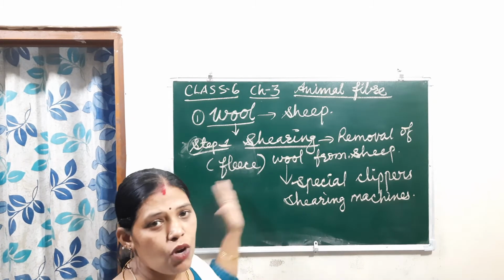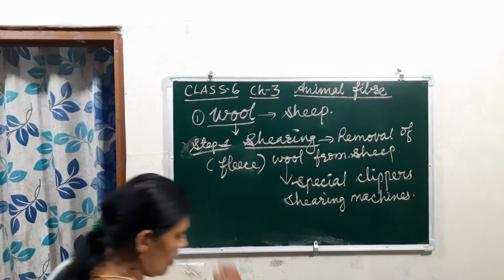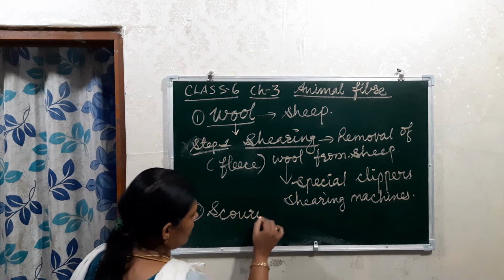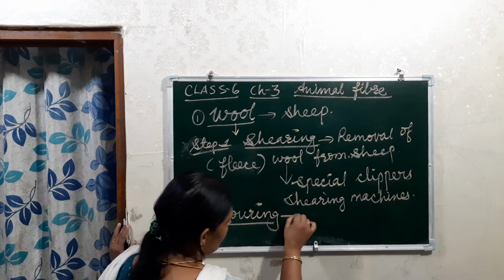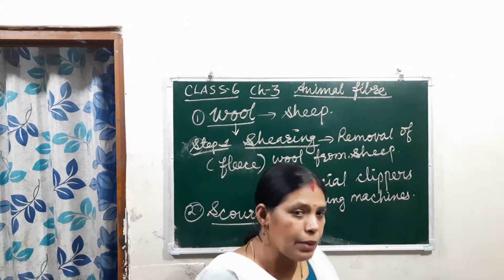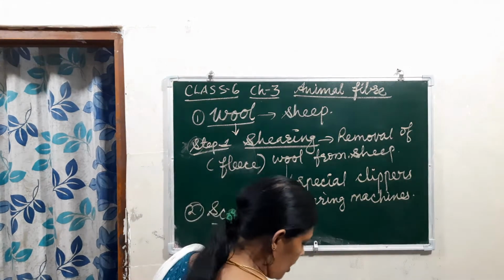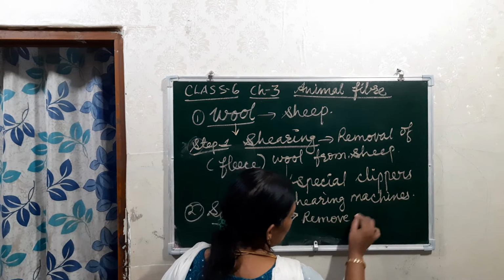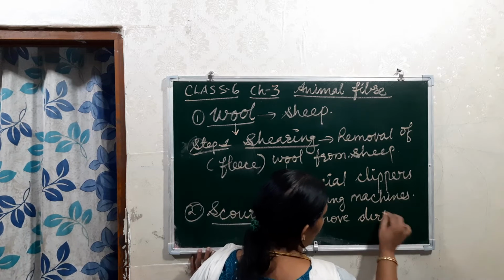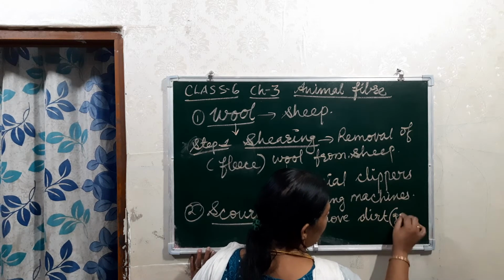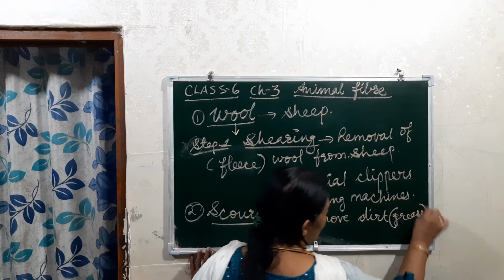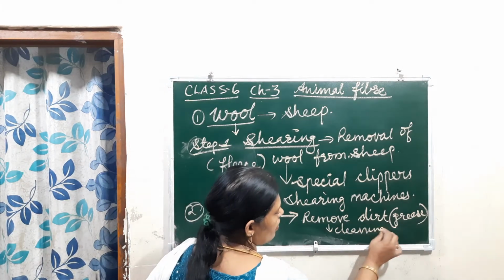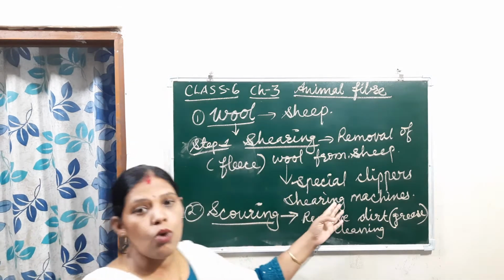Then after this, what is the process? Actually, the second process is scouring. Okay, scouring. In this, what do they do? In this scouring, they do the cleaning, removing the dirt, the oil or grease, from the wool.